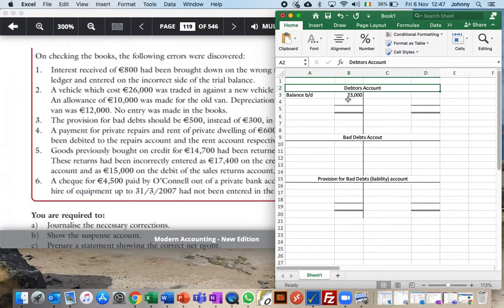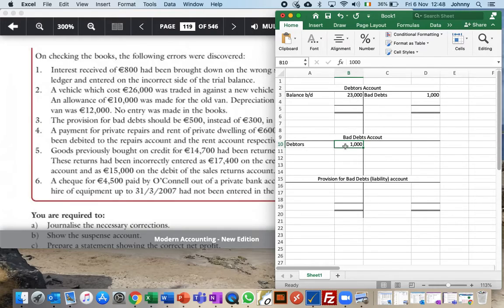When somebody goes bankrupt and we lose the money, we'll have an expense. So we'll have a credit in that account, and we'll call it bad debts. We're not going to get €1,000 from this person, so now our debtors balance goes down to 22 grand, and we'll have 1 grand in this expense account called bad debts. Now the realistic figure is that we're expecting to get 22 grand from our debtors, and we have a new expense of a grand.